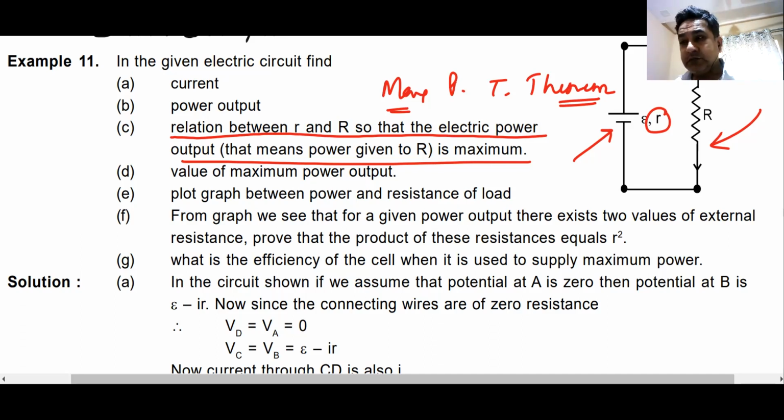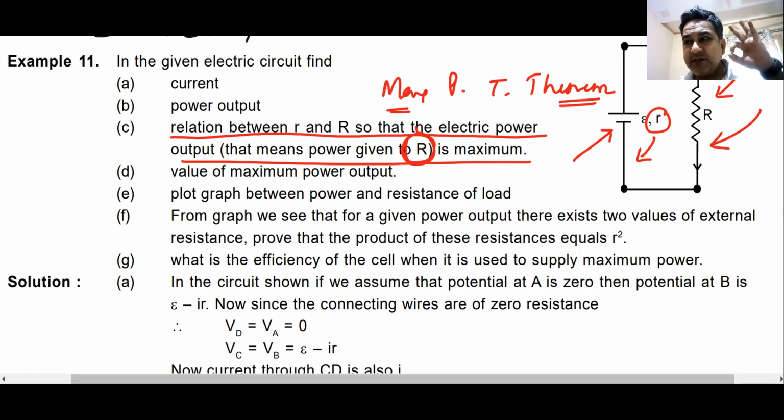Now, there is a simple relation that exists between this internal resistance r and the external or load resistance capital R, so that maximum power is transmitted to the load R. Remember, what is our main aim in a circuit? This is my bulb shining bright.